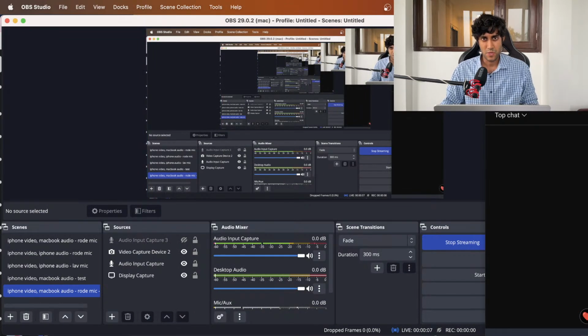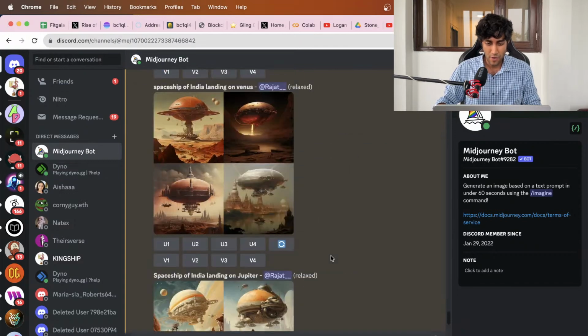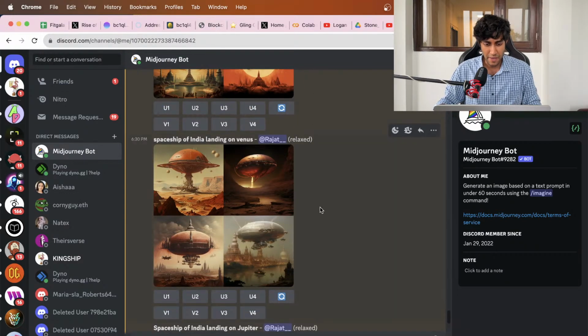Hi everyone. So India has successfully landed on the moon. The Chandrayaan 3 mission has now been successful. What we're now going to do is imagine how it would be if India landed spacecraft or spaceships on every other planet, including the sun, which is not a planet, right, which is our star in the solar system. And we're going to do this through Midjourney AI.